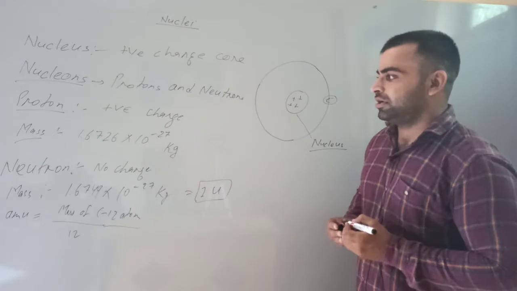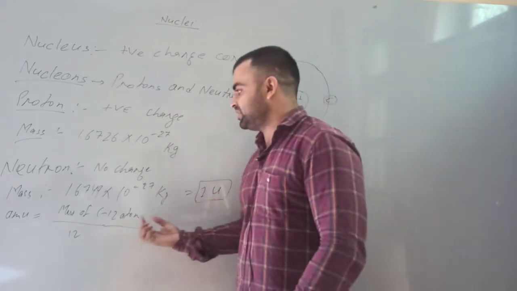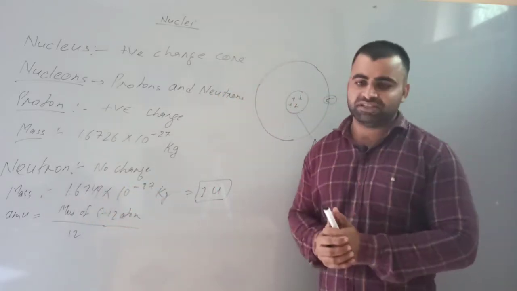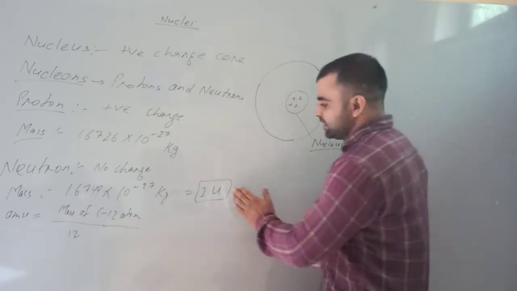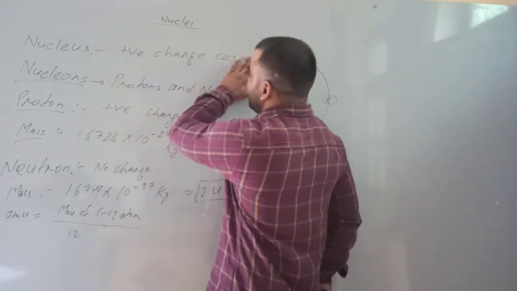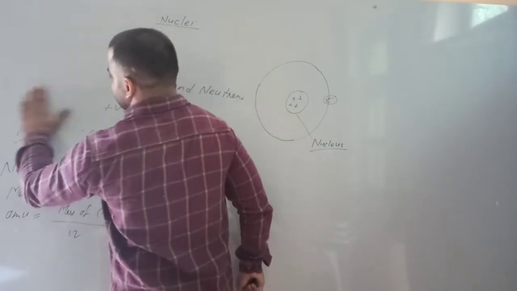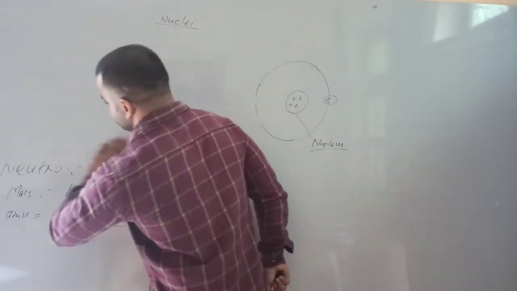This is the 1 atomic mass unit. So 1 atomic mass unit here is 1.67 into 10 raised to power minus 27 kilograms. Next we will discuss some terms that are really important for this chapter.